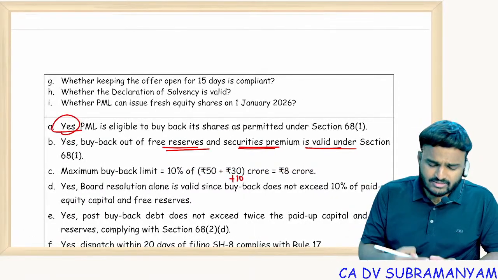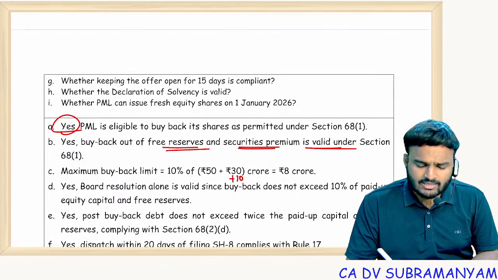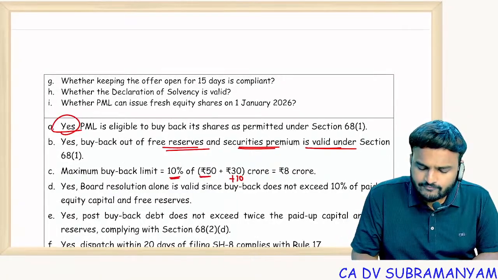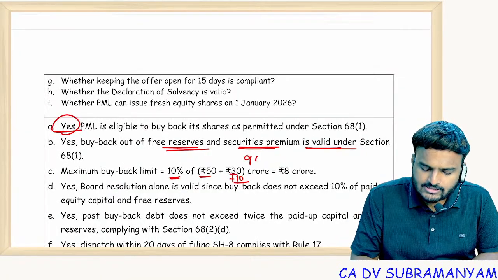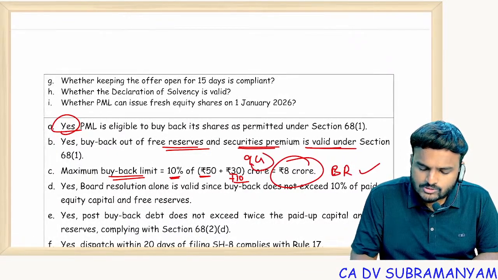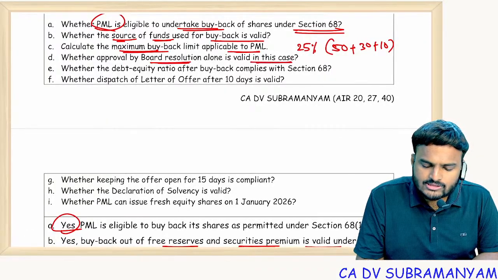In the next few days, before I do the next chapter marathon, I'll update this one and I'll update this in Google Drive also. Don't worry. So 10% of 50 plus 30 plus 10, that means 9 crores. Maximum buyback limit with board resolution is 9 crores. Whether approval by the board resolution alone is valid in this case?